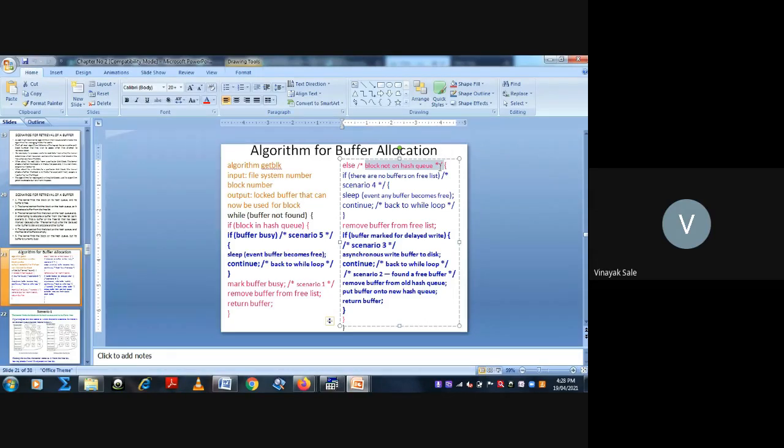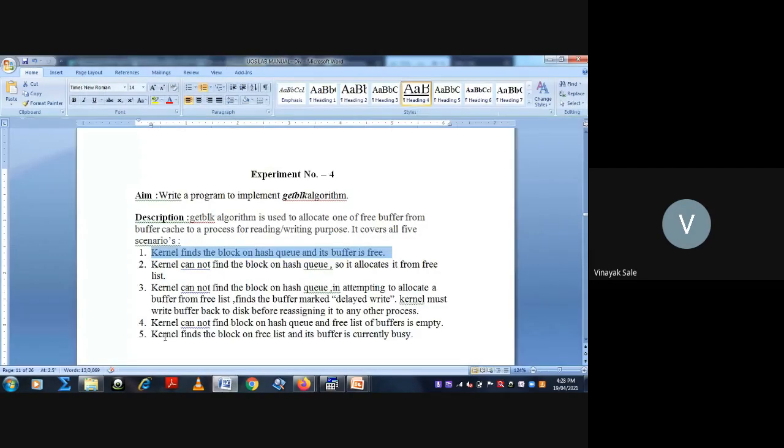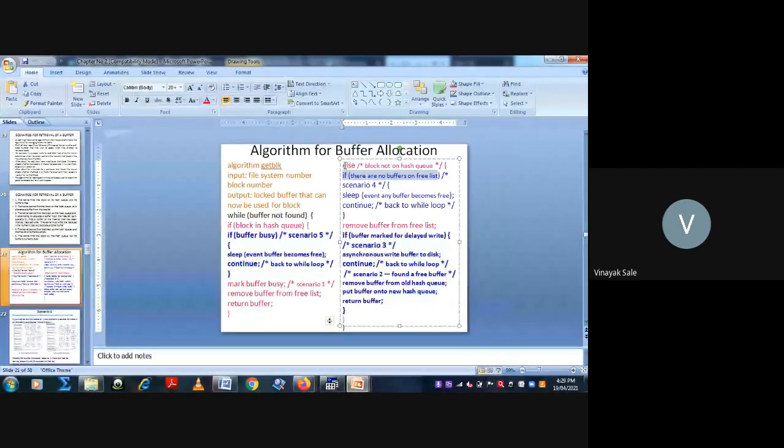Block is not on hash queue. Then again check whether there are no buffers on free list. If this is true, then that is scenario 4. What is scenario 4? Scenario 4 indicates that kernel cannot find block on hash queue and the free list of buffers is empty. So the process goes to sleep mode until any buffer becomes free.